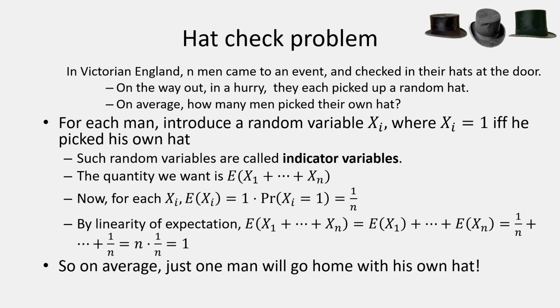Finally, we can use that wonderful property, linearity of expectation, and say the expectation of the sum of those variables is equal to the sum of the expectations. The expectation of one of those variables is 1 over n, the chance that a man presented with an identical hat manages to pick his own. If we sum it up, it will be 1 over n plus 1 over n, n times. We get n times 1 over n, we get 1. So no matter how many men were leaving their hats at the door, on average, just one man will go home with his own hat.